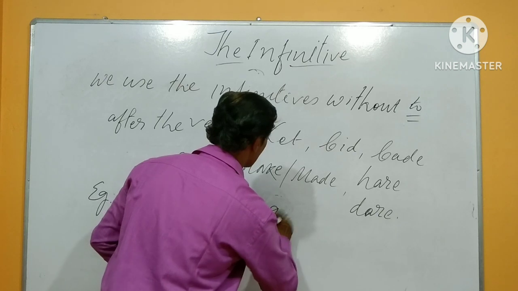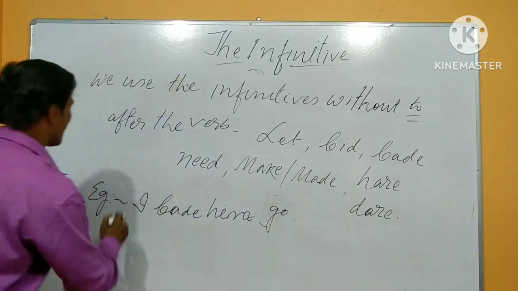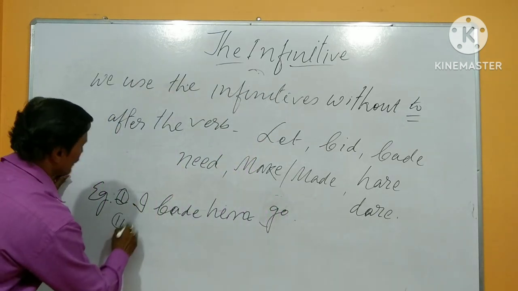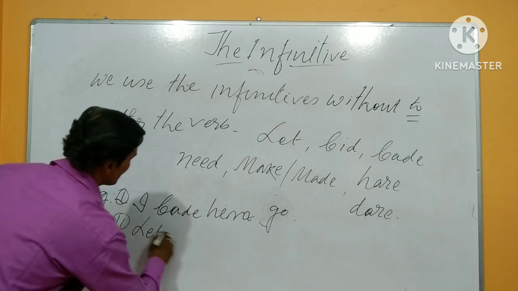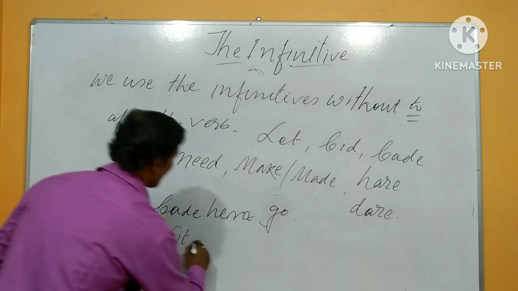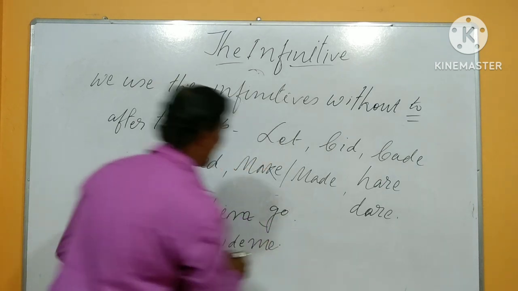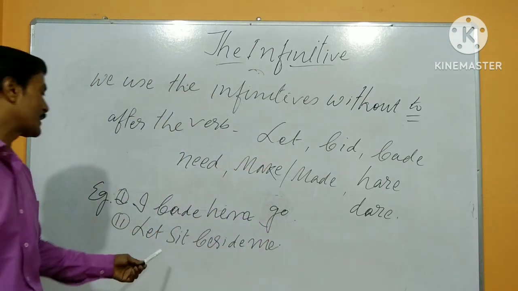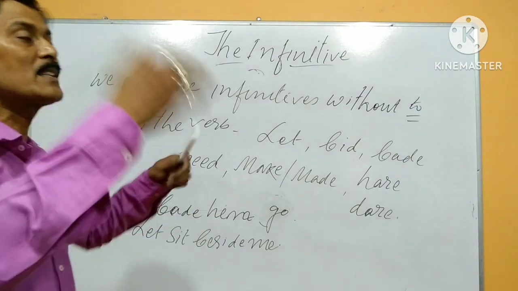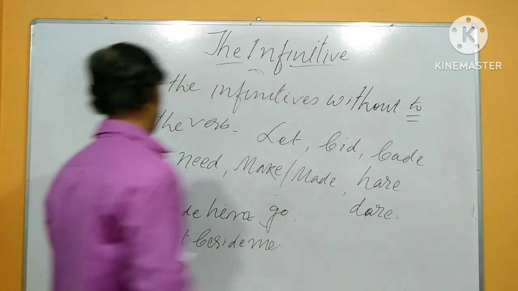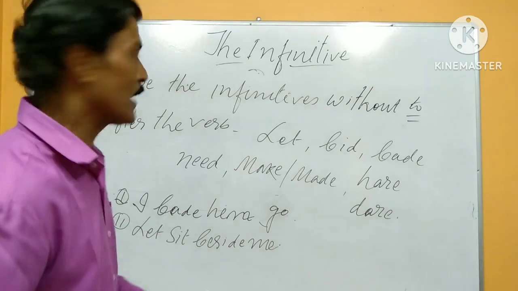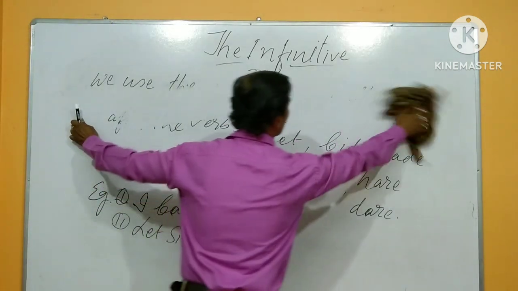I bade him go. Next one, number 1 example: let's sit beside me. Let's sit beside me. There is no "to", which means without "to". It is called a bare infinitive. And I rub both, don't mind at all.